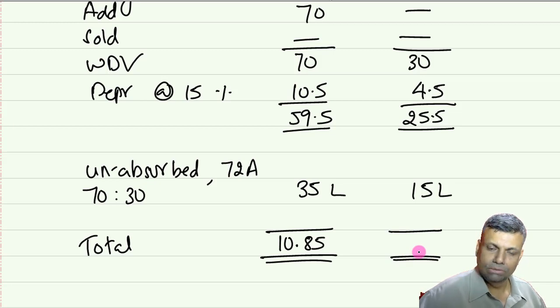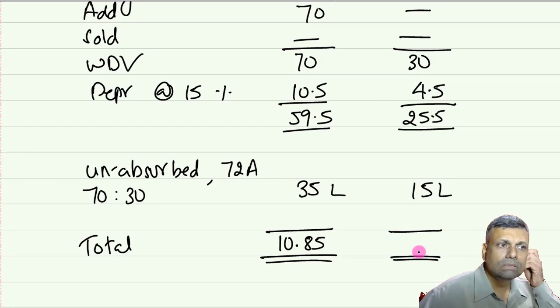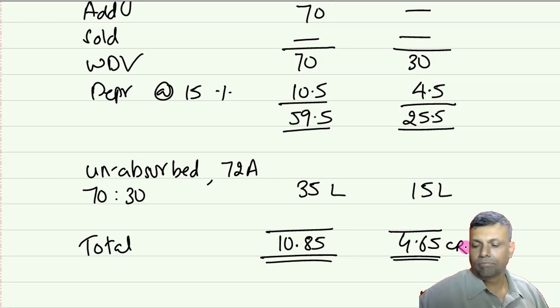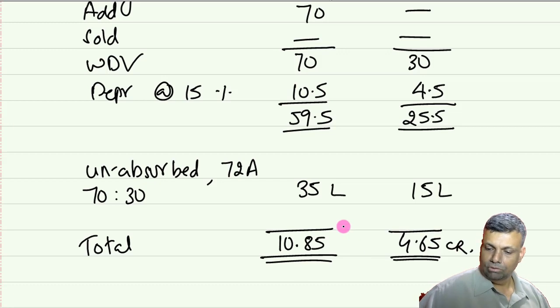Total depreciation will be 4.5 plus 15 lakhs, 4.65 crores. Is that okay? This is how the actual working is required to be carried out.